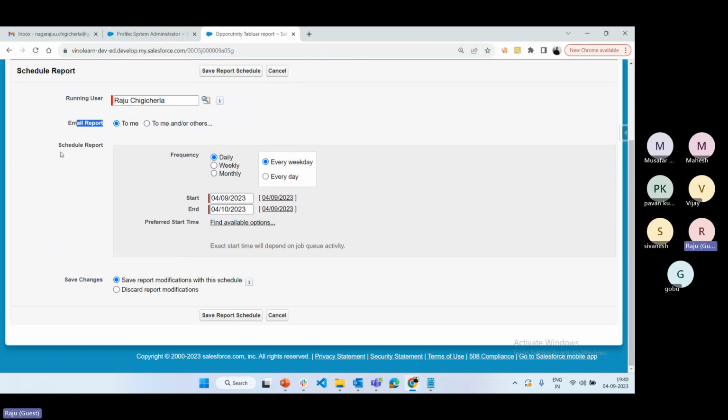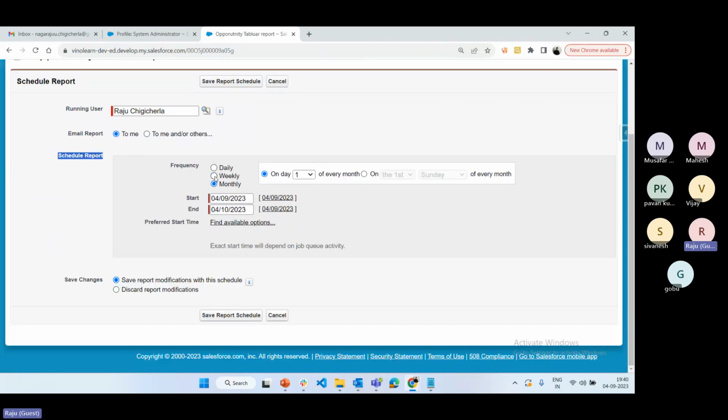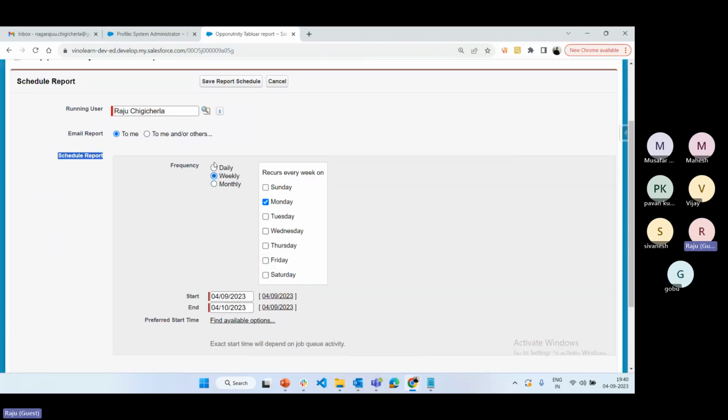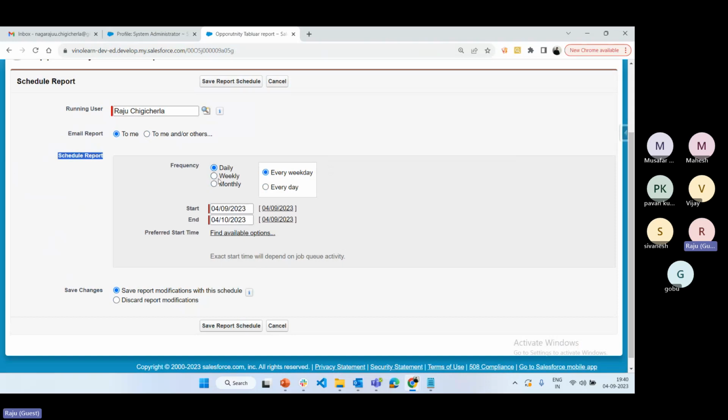Okay. And also here, schedule the report time interval. We can schedule the report daily, weekly, monthly. So suppose I'm going to select daily, or every day, or maybe weekly once, we can select the weekly. Every day means every day including weekends; every weekday means only weekdays, excluding weekends.